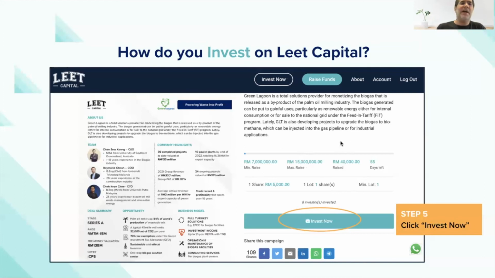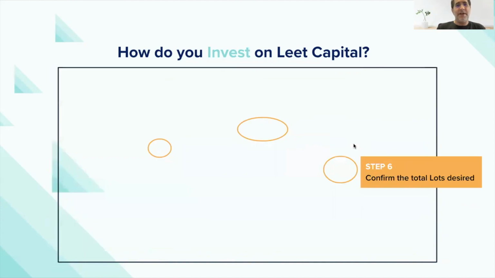In terms of how the company is structured at the back, we use a nominee structure to hold your investments so that their cap table is pretty clean, and we don't see 300 people within their SSM registration itself. All that gets held in that SSM cap table would be Leet Nominee Sendirian Berhad. And we have a back-to-back agreement with all the investors that we're holding it on your behalf.